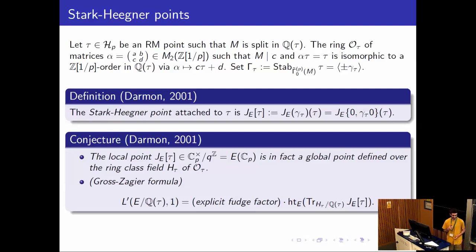And the main conjecture is that these behave exactly like Heegner points. So the C_p point of E is actually defined over the ring class field H tau. And we have a Gross-Zagier formula, which takes the same form as before. So the height of this point relates to the derivative. And so as before, we conclude that if tau has class number 1 and E has analytic rank 2, then the Stark-Heegner point is trivial. For almost all tau, but in fact for the elliptic curves we will consider, this will work out for every single one.